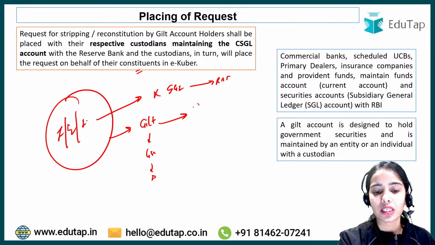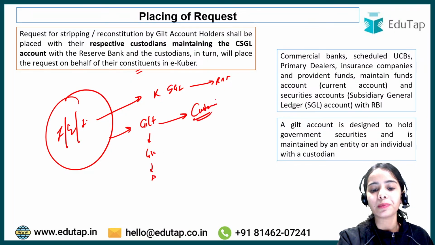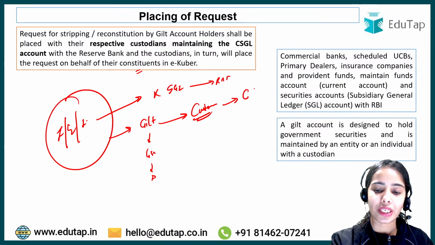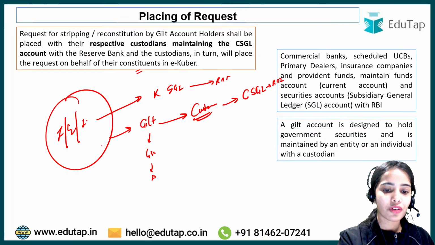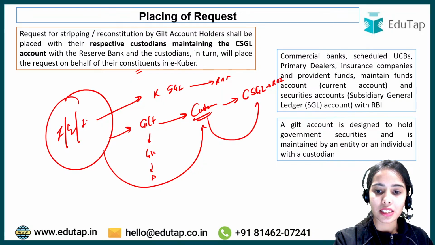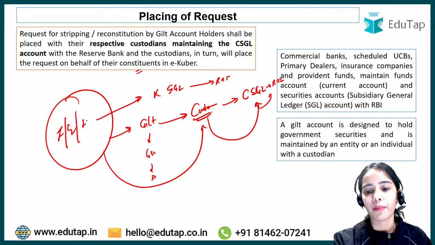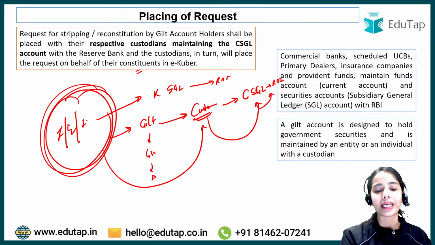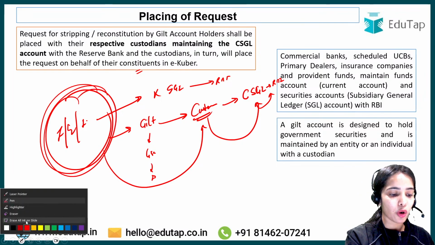So they request the custodian bank or the custodian primary dealer that has the constituent subsidiary general ledger account with the Reserve Bank of India. So they will request their custodian, and the custodian will request the Reserve Bank of India. Okay, and then the individual or the institution will get the permission to do the stripping or reconstitution.